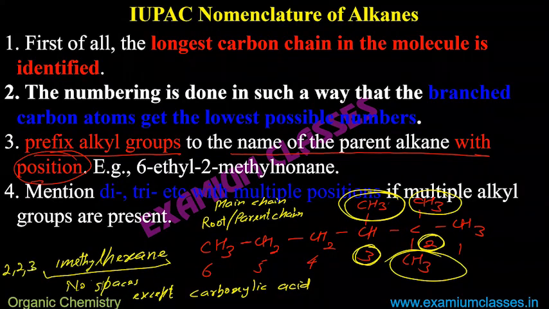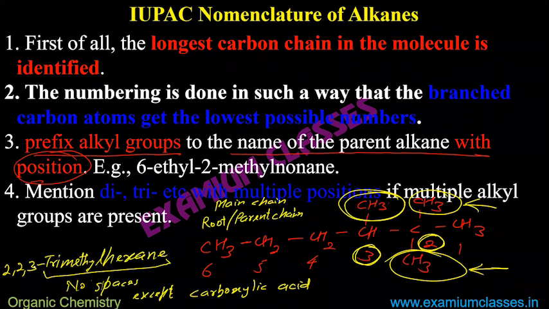Total 3 methyl groups are there. On second I have 2 methyl groups, 2 methyl groups on second carbon. So I will write 2, 2, 3 because on third also I have a carbon. And then I will write a hyphen and trimethyl hexane.